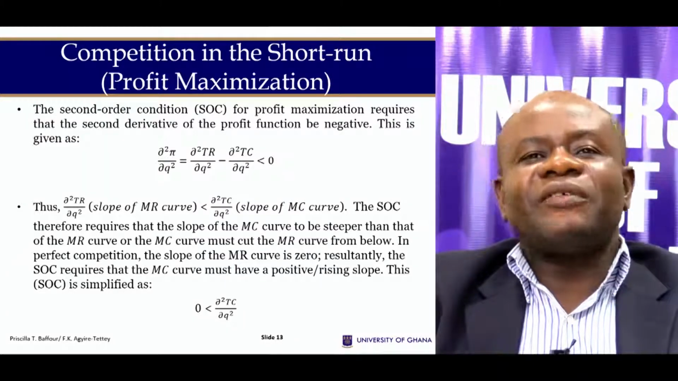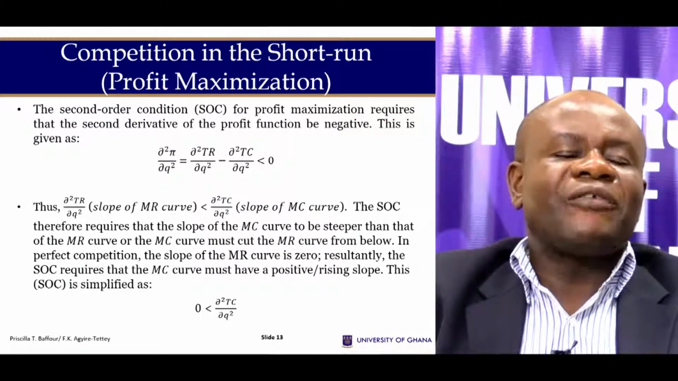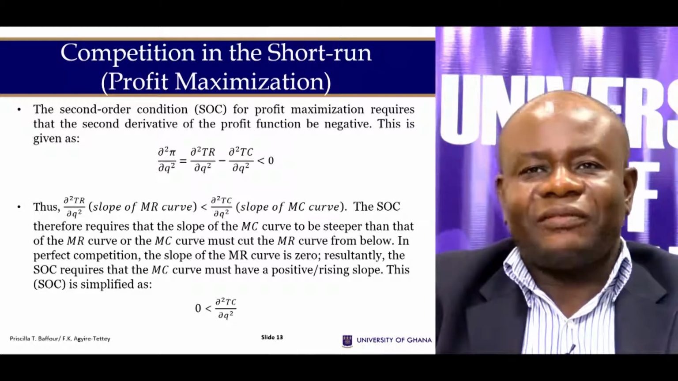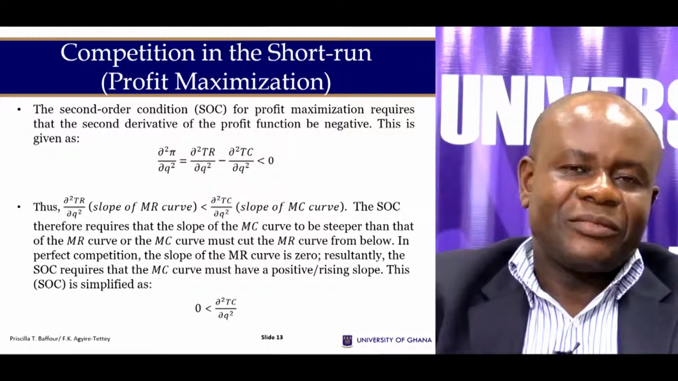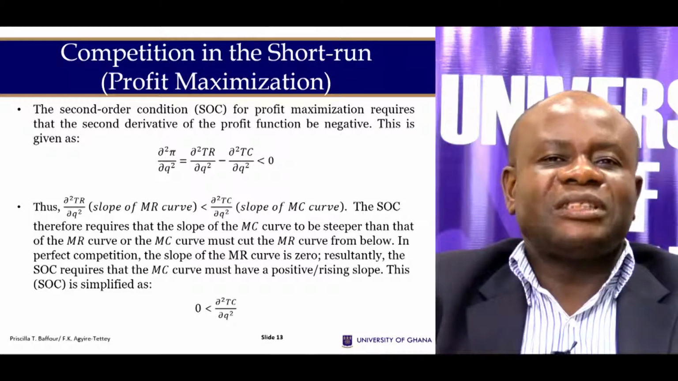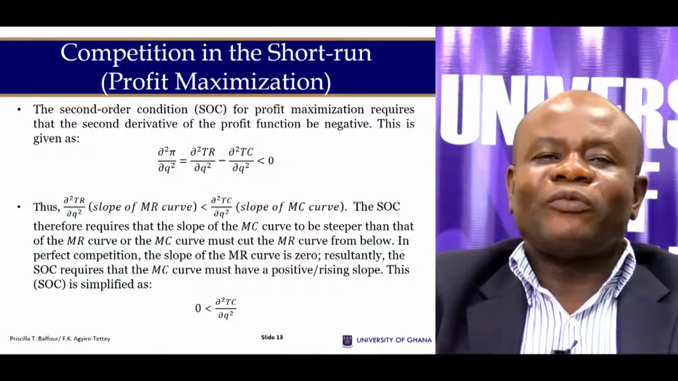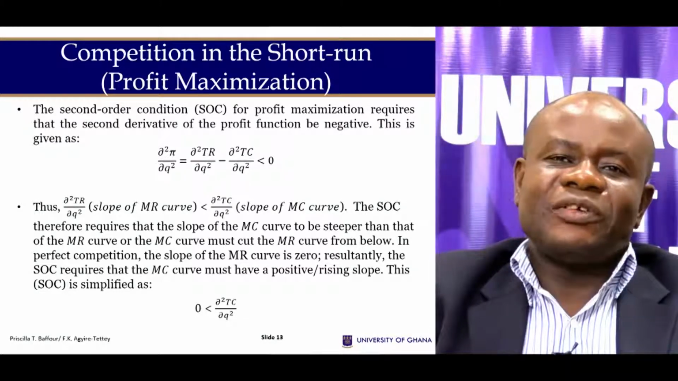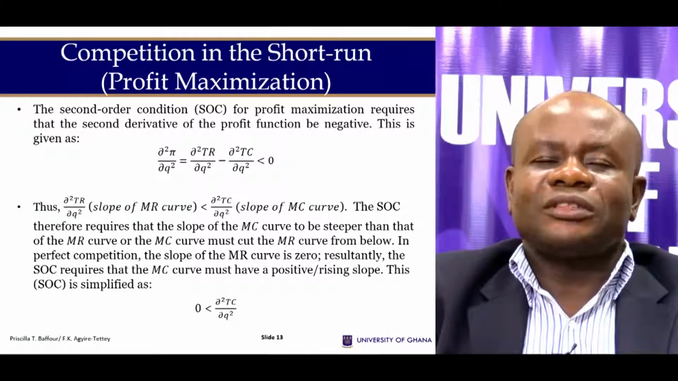But the slope of the marginal revenue is equal to 0 because we have a horizontal demand curve. In other words, the slope of the marginal cost curve must be positive for us to maximize profit when marginal revenue is equal to the marginal cost.